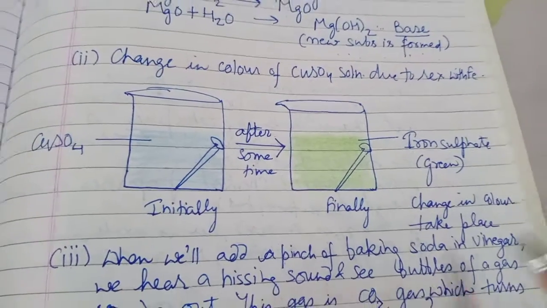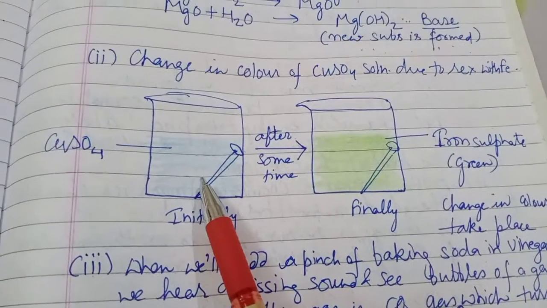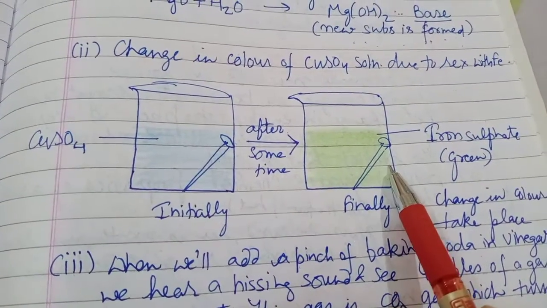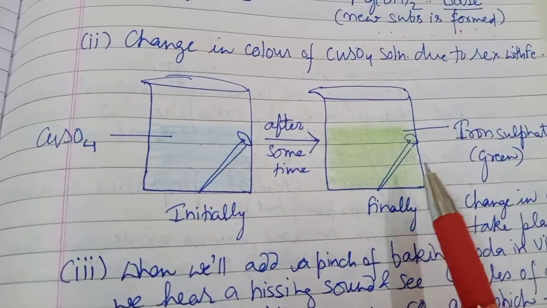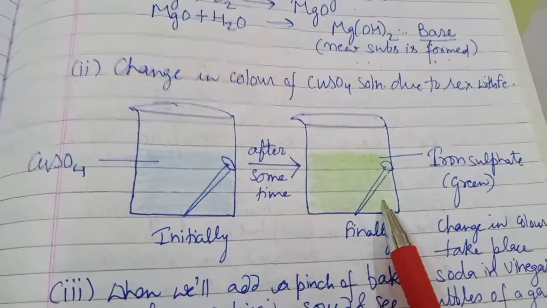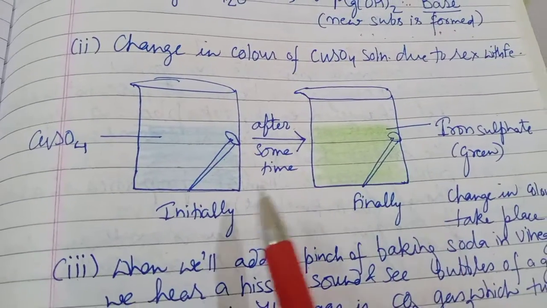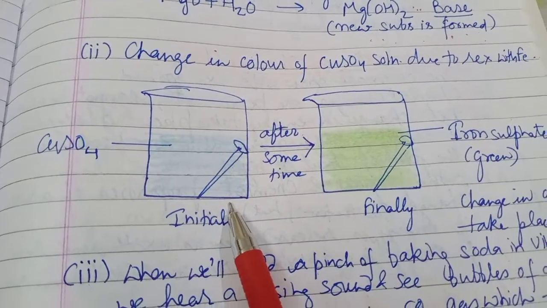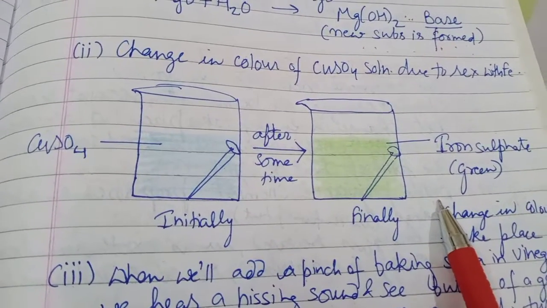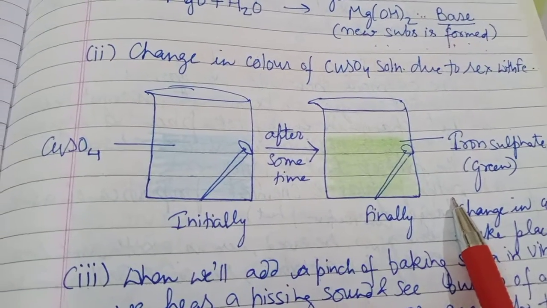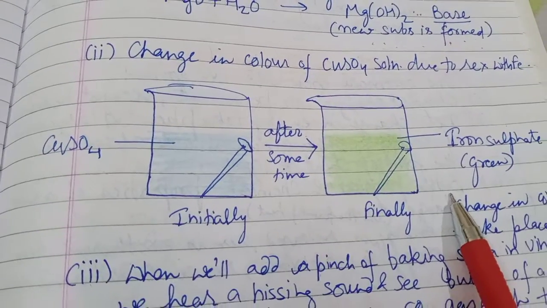So after some time the color of copper sulfate solution will change from blue to green, because of the chemical reaction, the copper sulfate solution has changed into iron sulfate. This is a chemical reaction and it is irreversible.